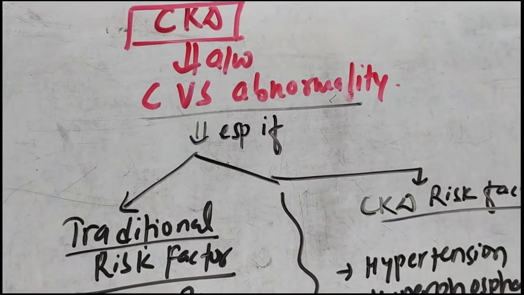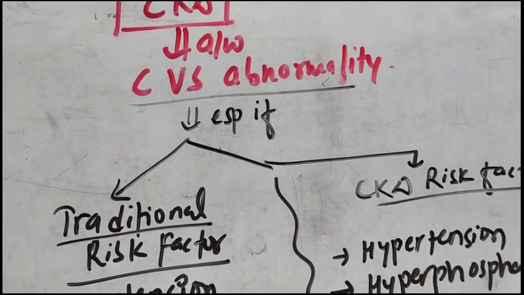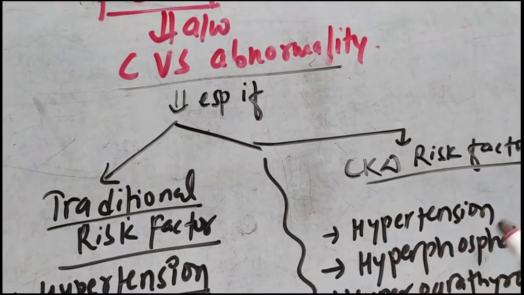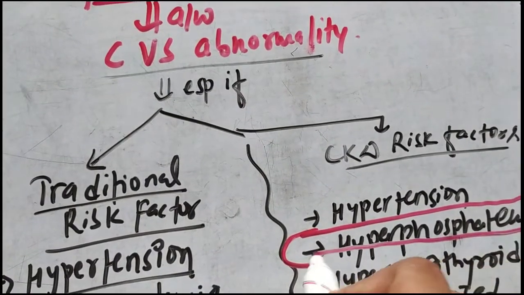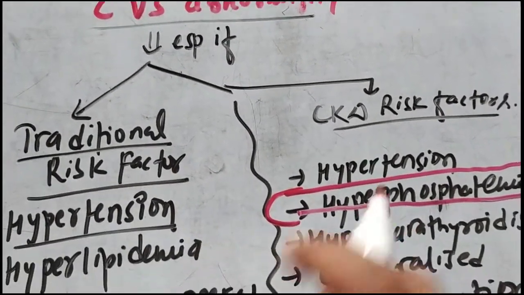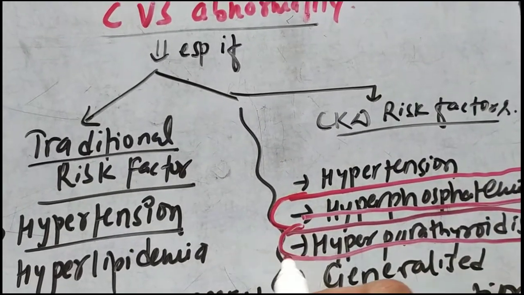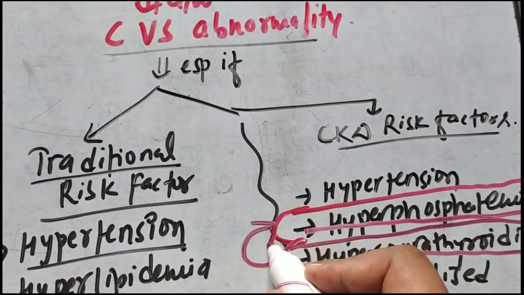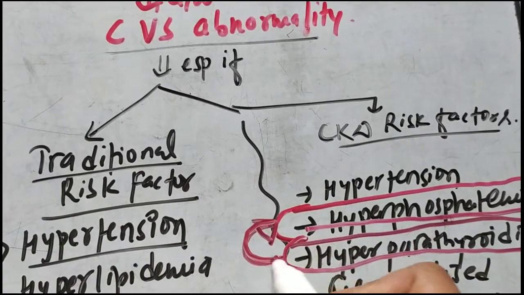The patient with CKD will have serious abnormalities, especially if there are some risk factors. I have already discussed one of the risk factors, that is hyperphosphatemia, and I think now you will understand how hyperparathyroidism can also lead to cardiovascular abnormality, as the reason for hyperparathyroidism was actually hyperphosphatemia.